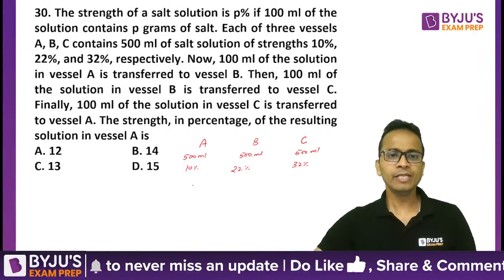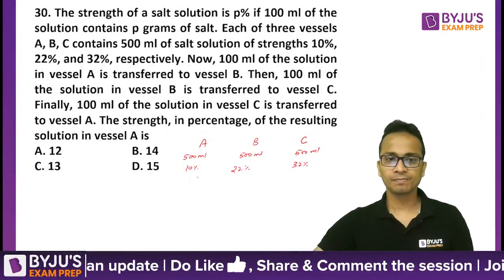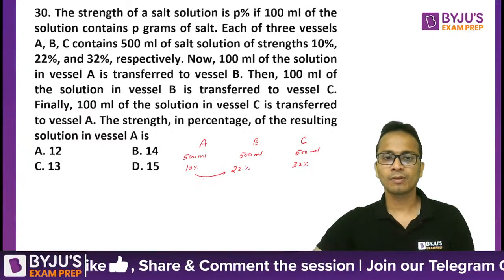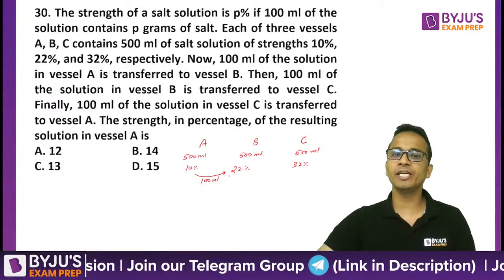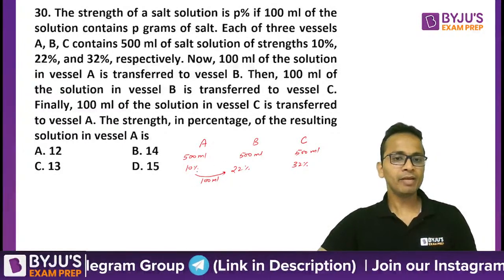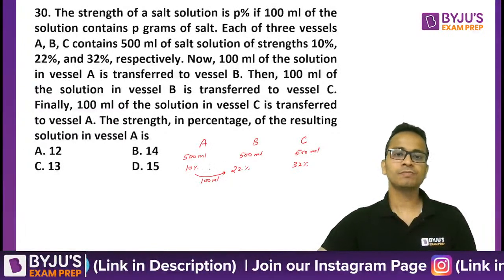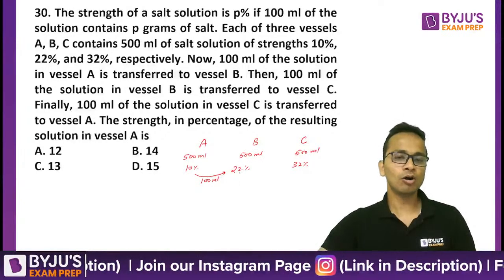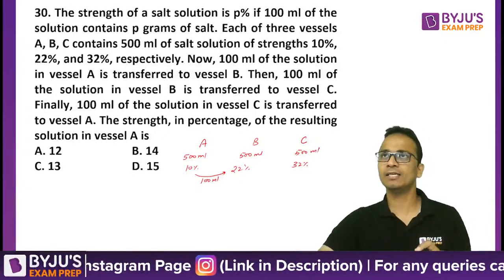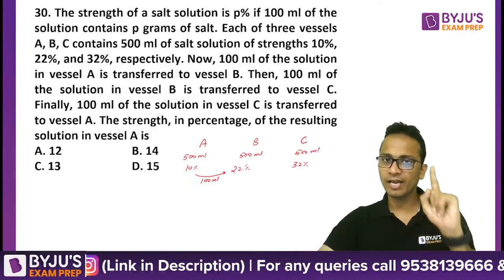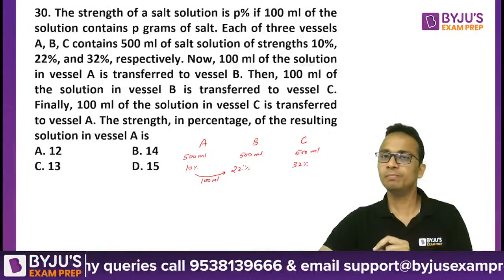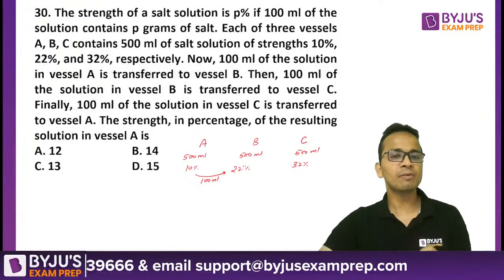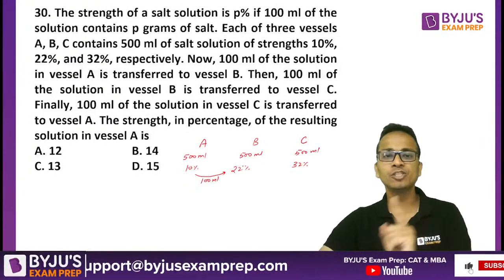Okay. Now, in this case, I've taken 100 ml from A and have mixed it into B. So 100 ml of 10% solution is mixed with 500 ml of 22%. Understand, 100 ml from vessel A is mixed with 500 ml in vessel B. That means these solutions are mixed in the ratio of 1:5.